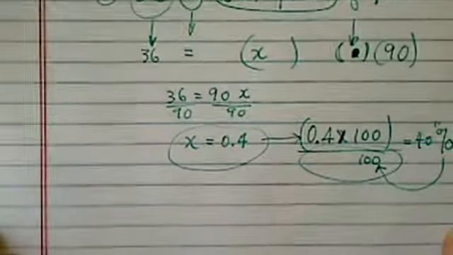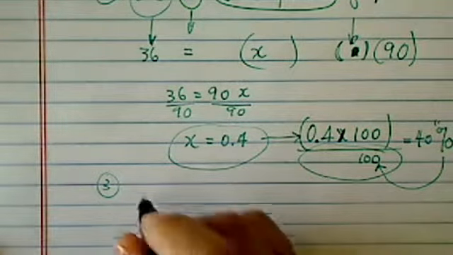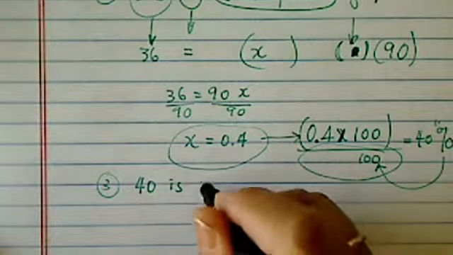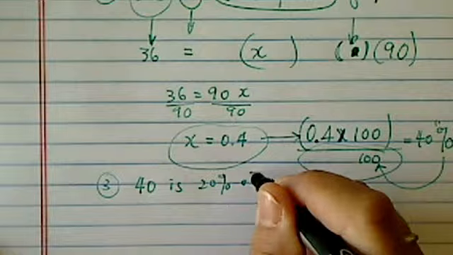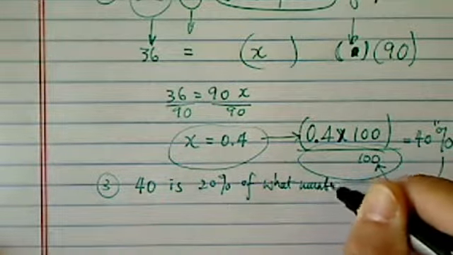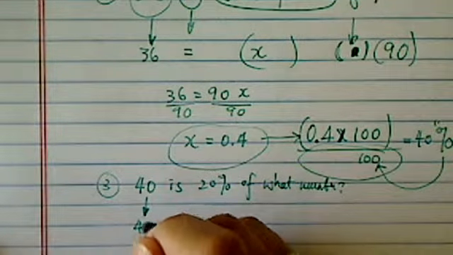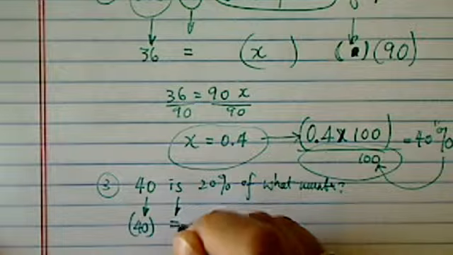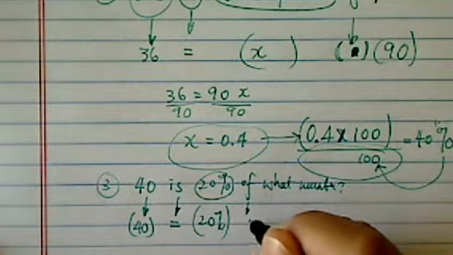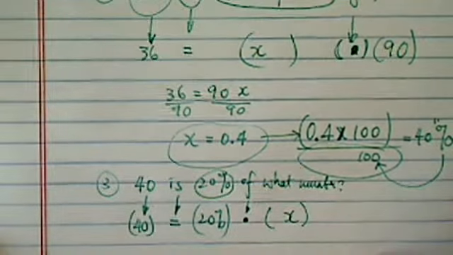One more example. I'm running out of room here a little bit. The third one: 40 is 20% of what number? Now let's look at this. 40 gets copied, equals 20%. The word off means multiply. What number? I don't know what the number is, so we're going to solve for it.